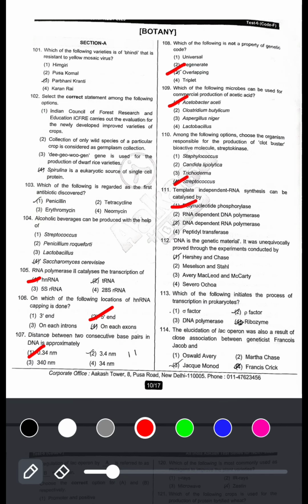Next, DNA is the genetic material. It was unequivocally proved through the experiments conducted by Avery, MacLeod and McCarty. Which of the following initiates the process of transcription in prokaryotes is sigma factor.